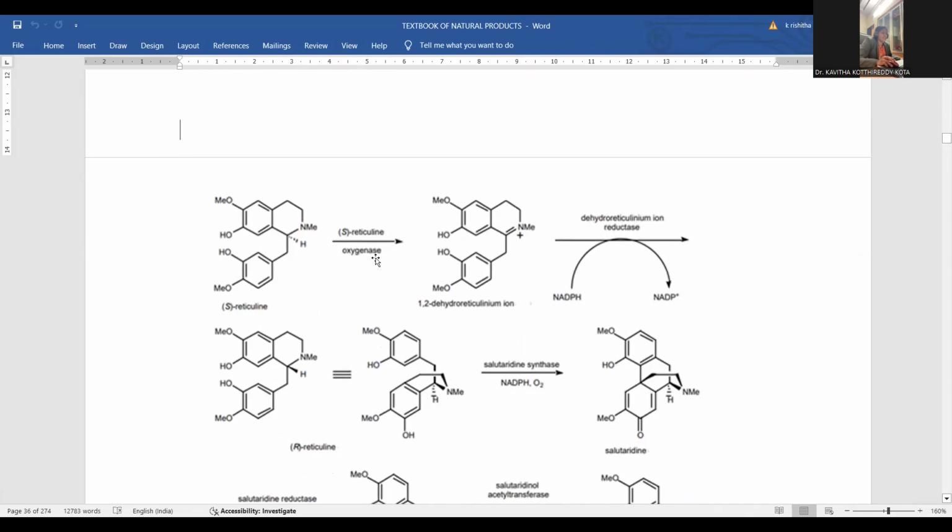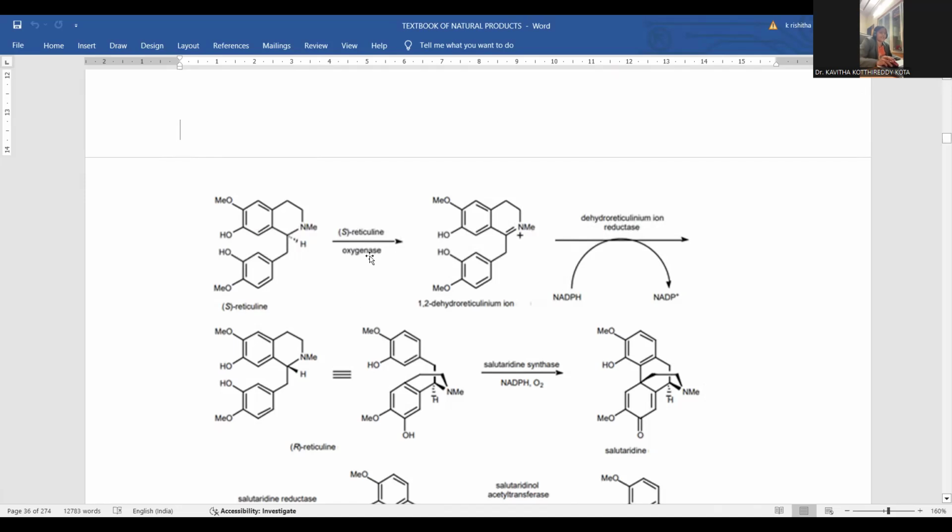Reticuline oxidase is an enzyme. Being a biosynthetic pathway, no external reagent is added. Rather, the plant is able to secrete its own enzymes in order to transform these chemical components. So that reticuline oxidase is the enzyme secreted, which transforms this reticuline. Reticuline is a kind of molecule. You can notice the isoquinoline nucleus is there, and here is the benzene nucleus. Both are connected with a methylene linkage.